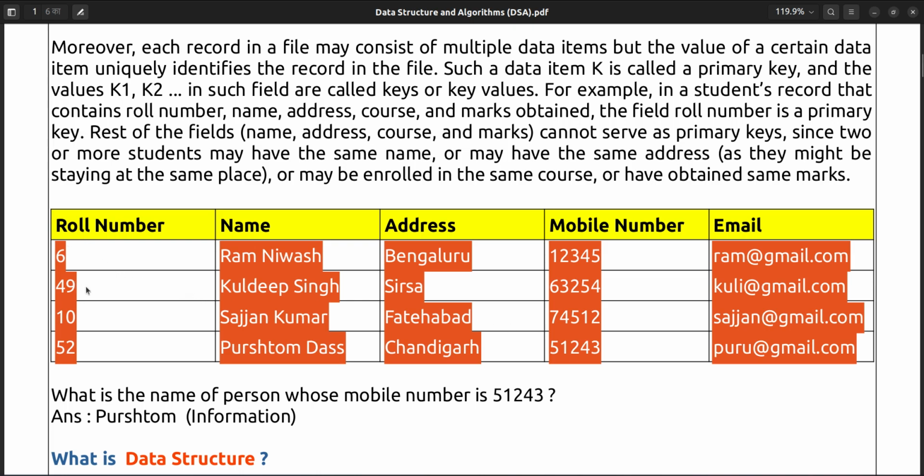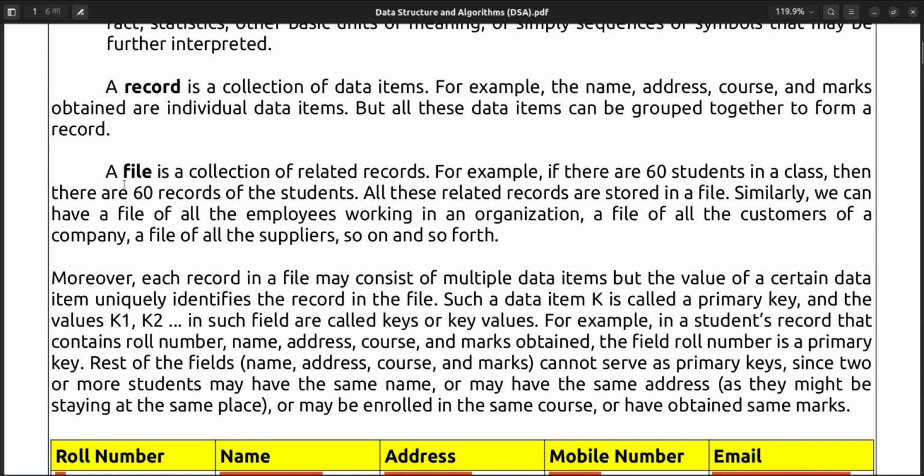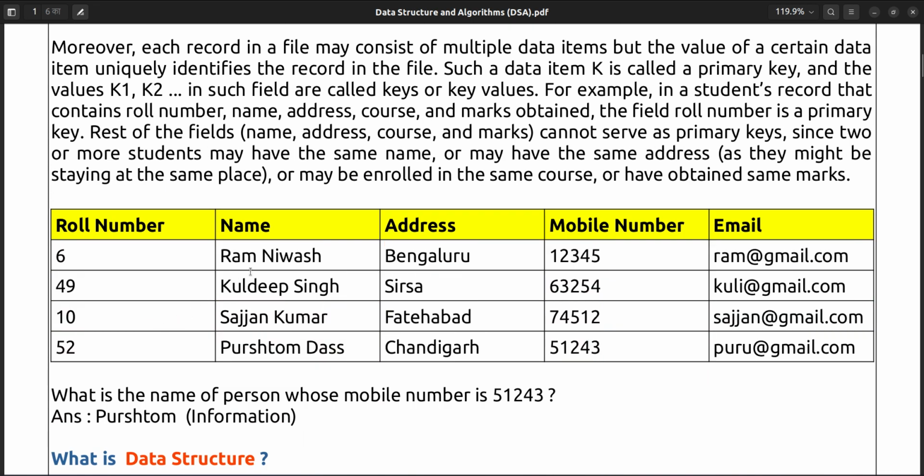That is a set of records, and those records you can store either in a database or in a file. Even if you store in a database, that also will be stored in a file only.